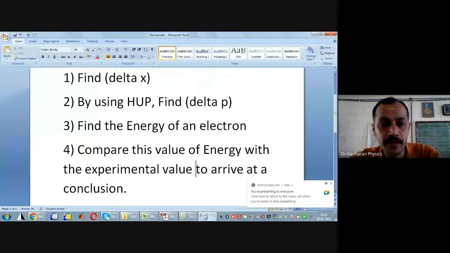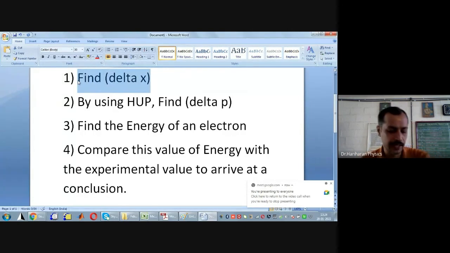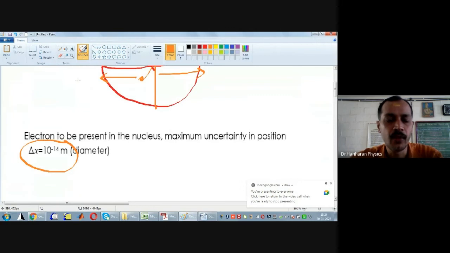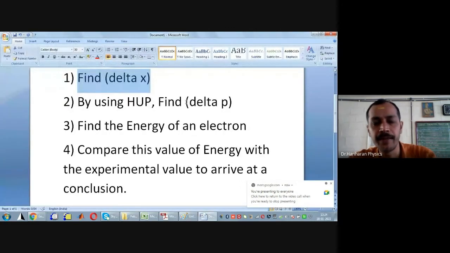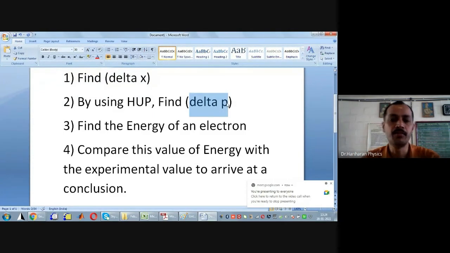What is step 1? Step 1 is to find the uncertainty in the location of the electron. The uncertainty in the location of an electron is delta x. This is known. Next, we apply Heisenberg's uncertainty principle and find its uncertainty in momentum.